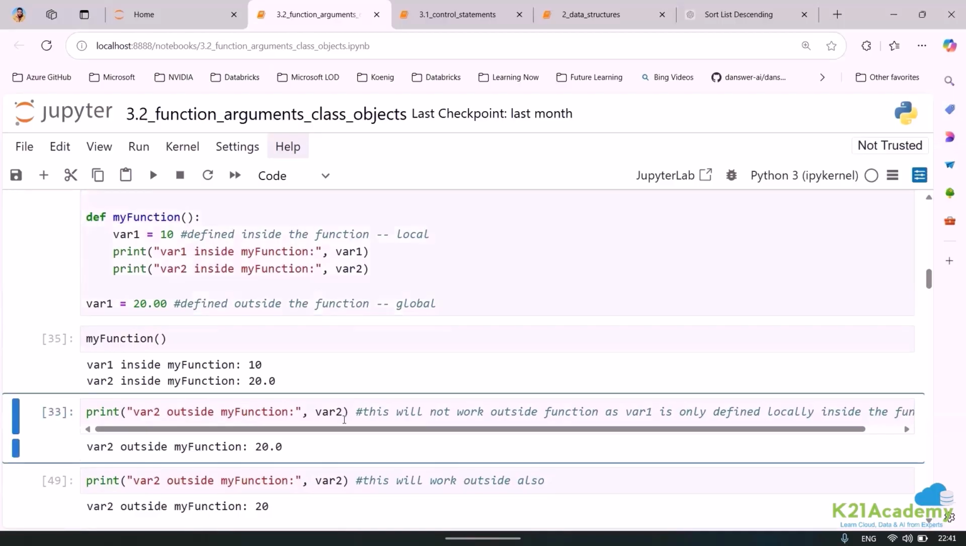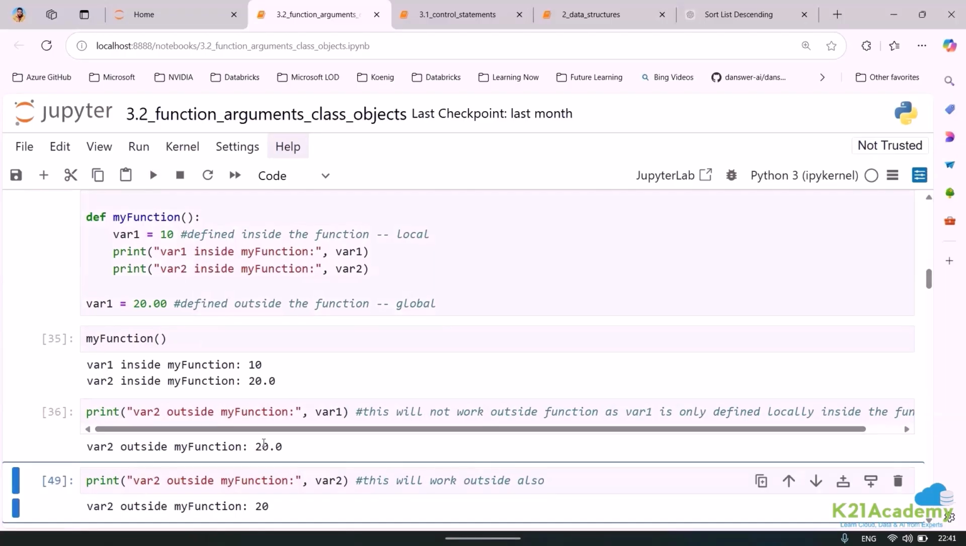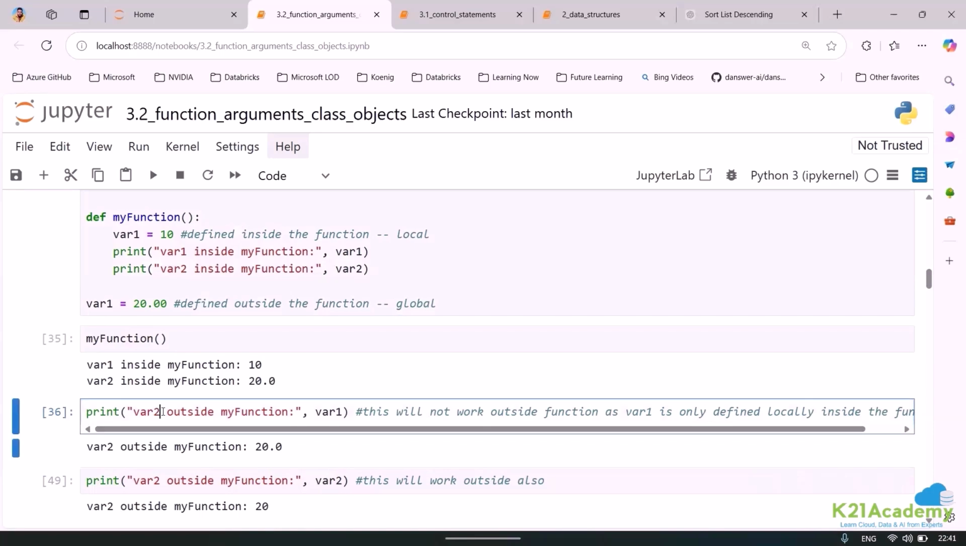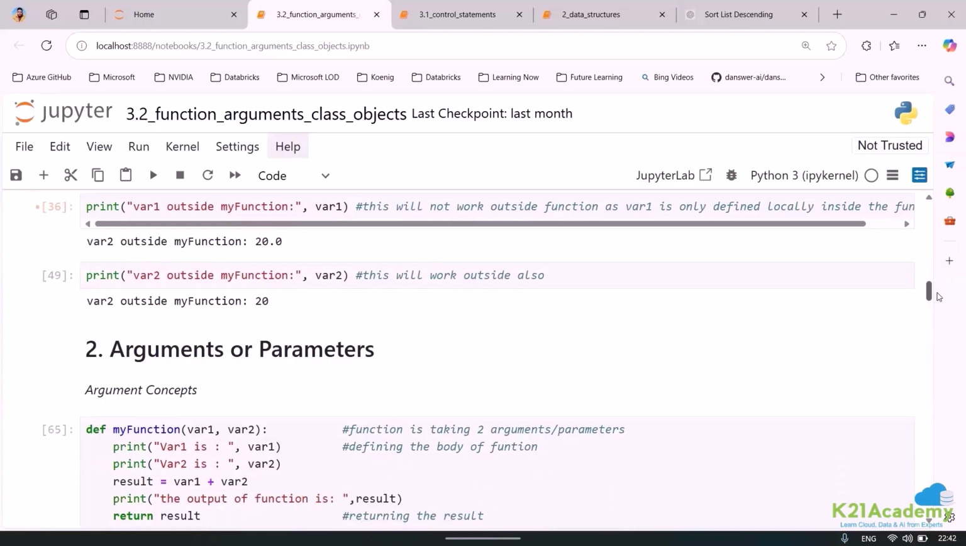Now if I say var1 here, it will print. What will be the value that it will print? 20. Can you see? Outside it will print 20. Is it okay? Local will supersede the value within the function, and outside, global will supersede. Is it okay? All okay, guys? Just wanted to make it simple.